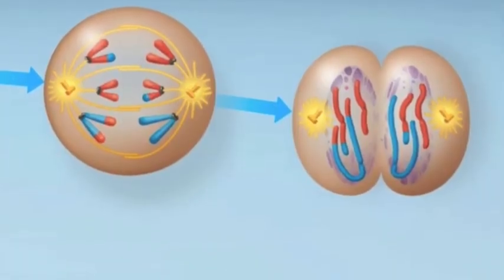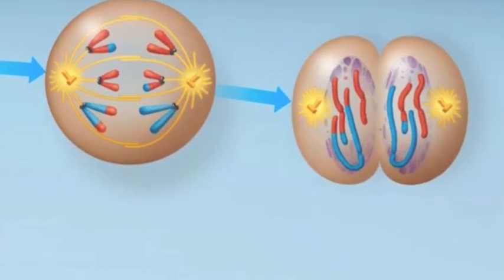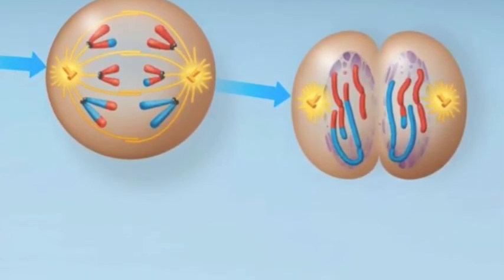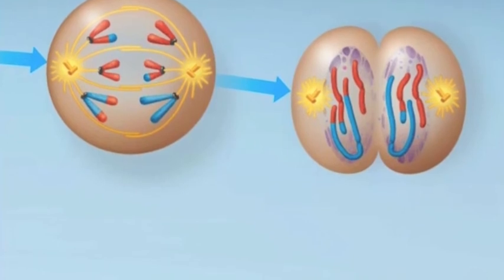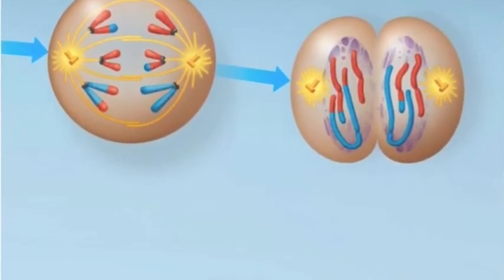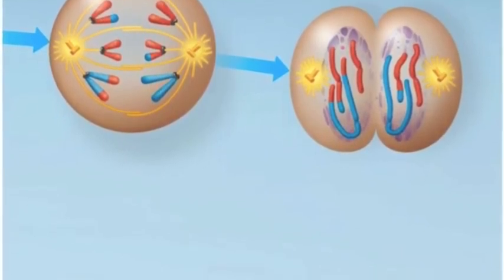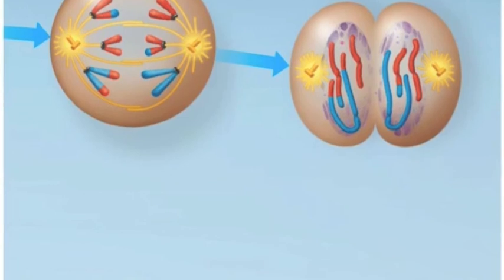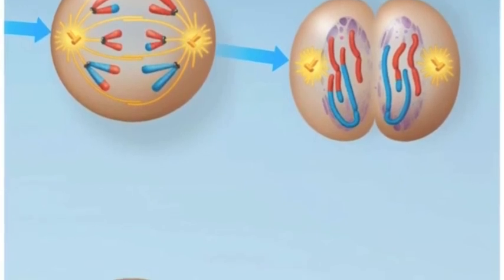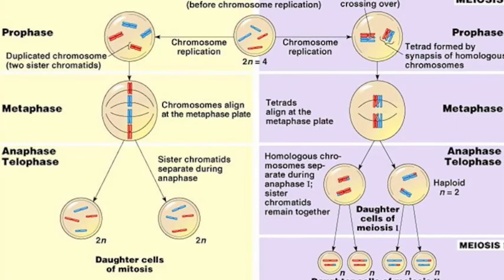At anaphase II, the centromeres of the sister chromatids separate and two newly individual chromosomes travel towards the opposite poles. In telophase II, the chromosomes arrive at opposite poles. Nuclei form around the chromosomes and cytokinesis separates the cytoplasm. At the end of meiosis, the sister chromatids separate, resulting in 4 haploid daughter cells containing unreplicated chromosomes.